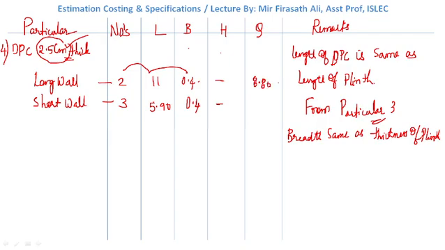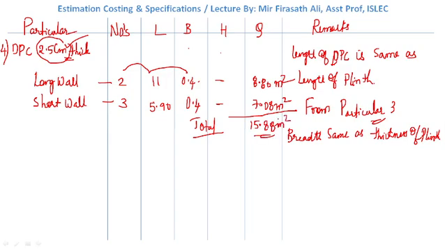meter square and 7.08 meter square. If we add this total, we get the value around 15.88.